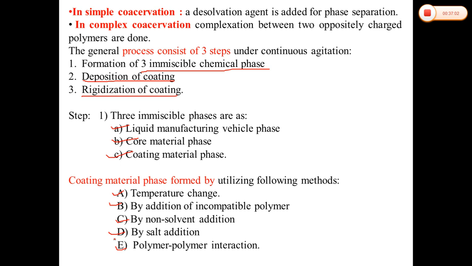microencapsulation purpose, and in polymer-polymer interactions, positively charged gelatin and negatively charged gum arabic solution will come together, and because of the interactions of the oppositely charged polyelectrolytes, they will form the complex, which has reduced solubility, where the phase separation will occur. So these are the different methods that we can use for the phase separation, or that can be used for the coating material phase.